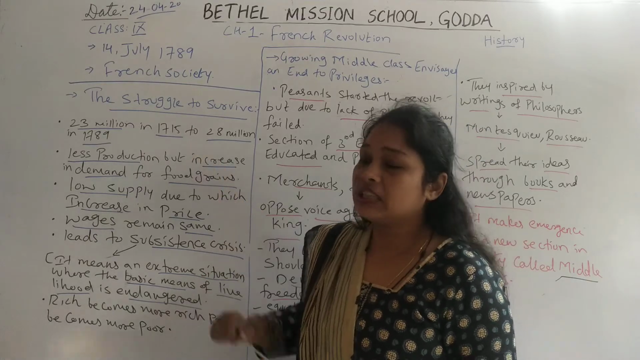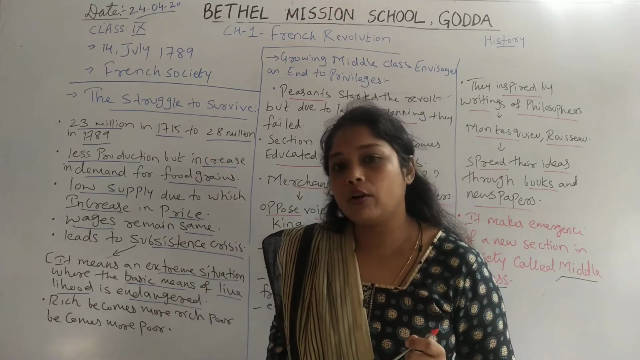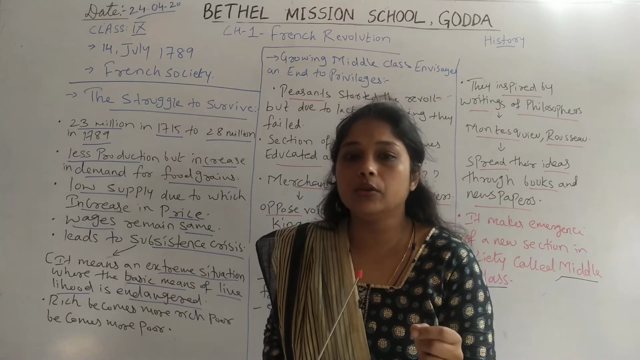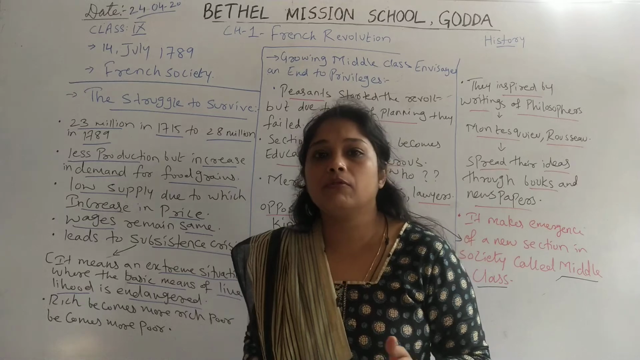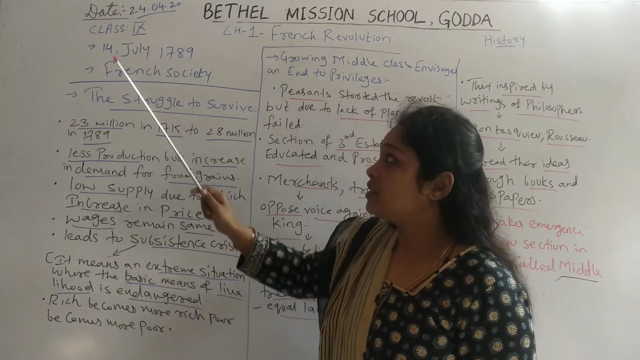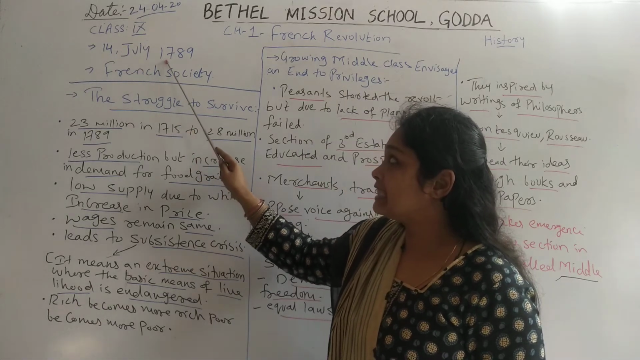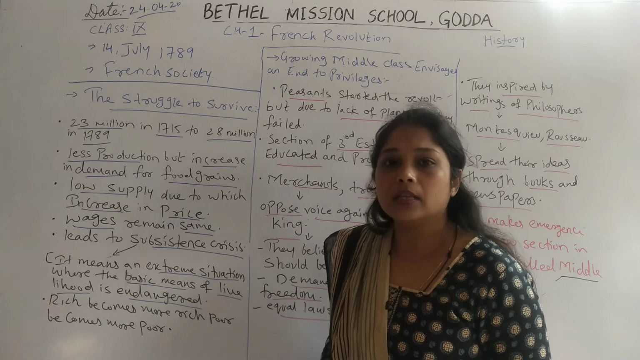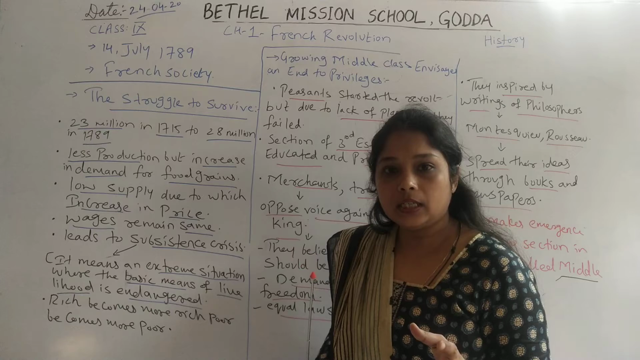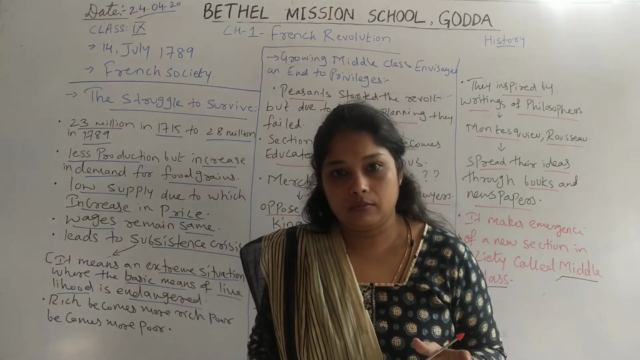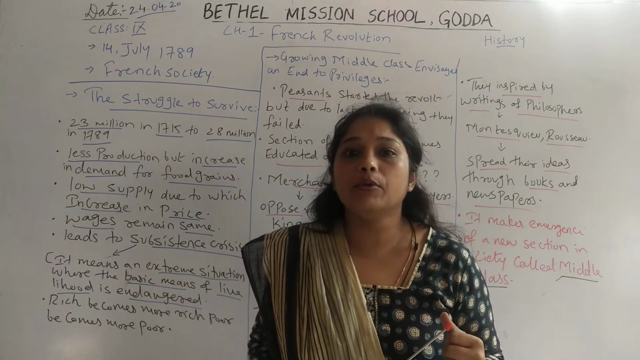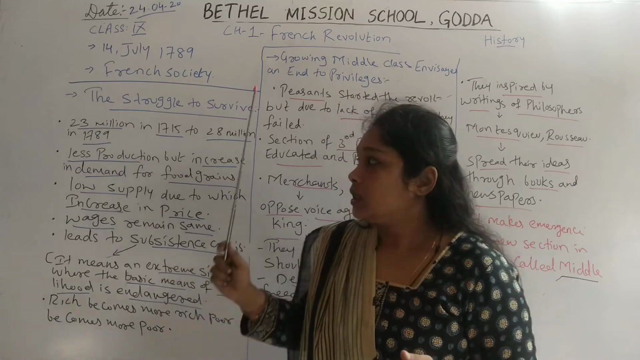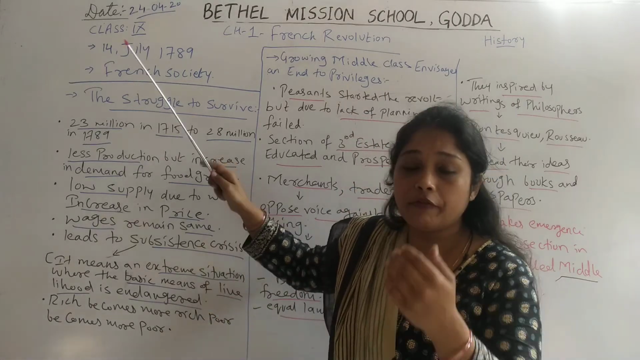In the first topic we have seen the outbreak of the revolution, or where the French Revolution started. We have seen the event of 14th July 1789, in which people in Paris attacked Bastille Fort to get arms and ammunition to fight with the troops sent by the king. Secondly, we have seen different causes.